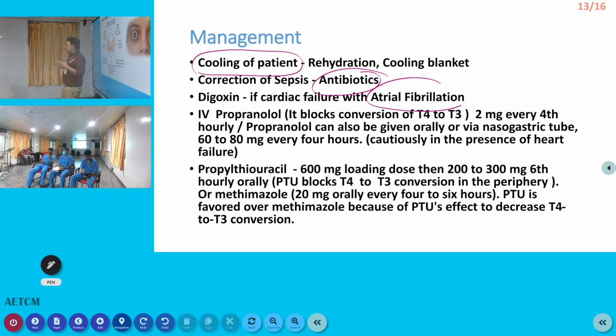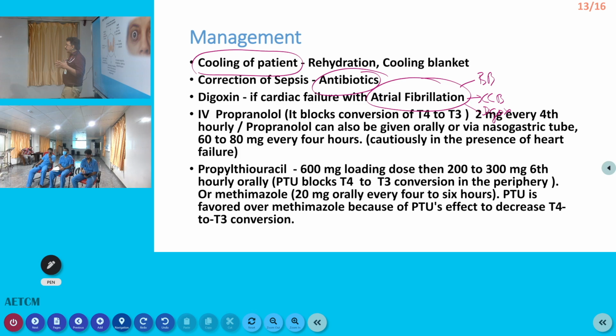Another important problem we have already seen is atrial fibrillation. How do you treat atrial fibrillation in thyroid disorder? You start a beta blocker, that may be enough. If it is not getting controlled, what is the best treatment option for a patient with atrial fibrillation with cardiac failure? Digoxin. Okay. At present we do not have IV digoxin, you can even start oral digoxin. So atrial fibrillation can be treated with either a beta blocker, a rate-limiting calcium channel blocker, or digoxin. This is one of the indications for digoxin because most of these patients may have cardiac failure. So a beta blocker cannot be used, a calcium channel blocker cannot be used. Digoxin is the ideal choice here.